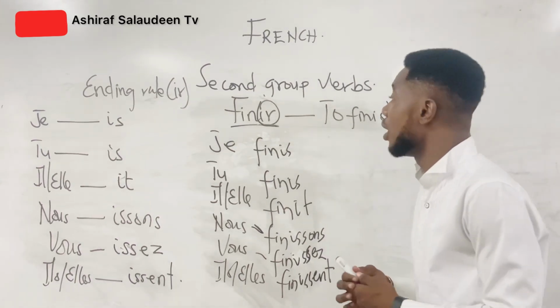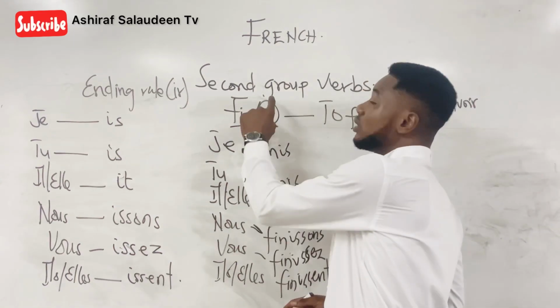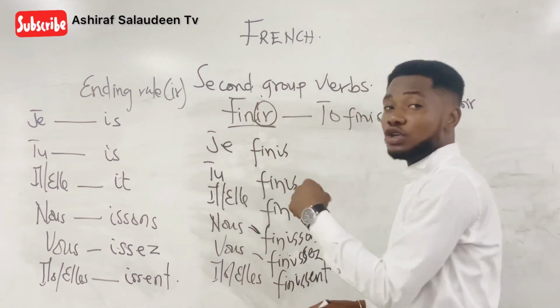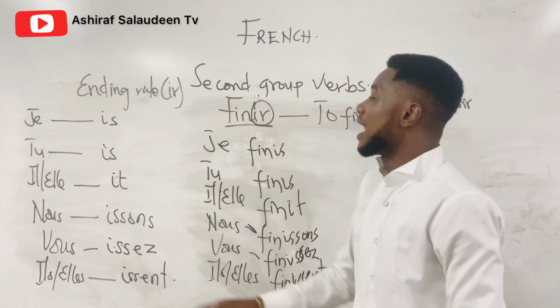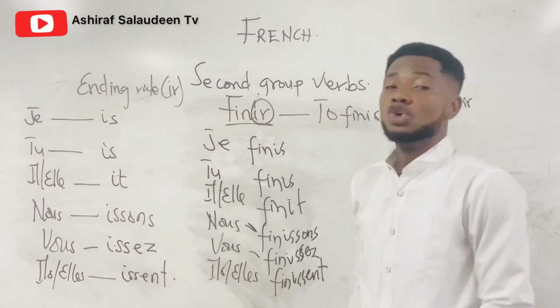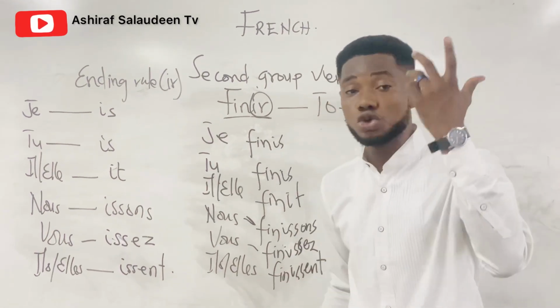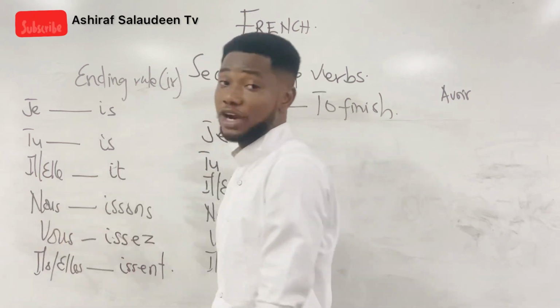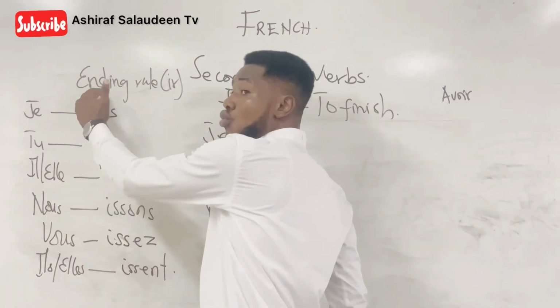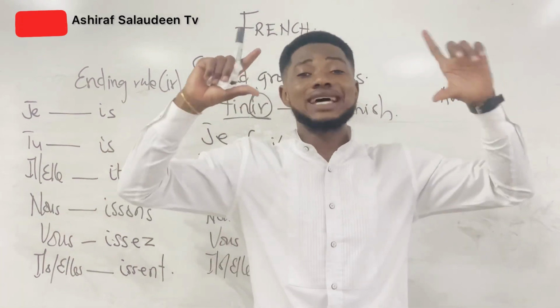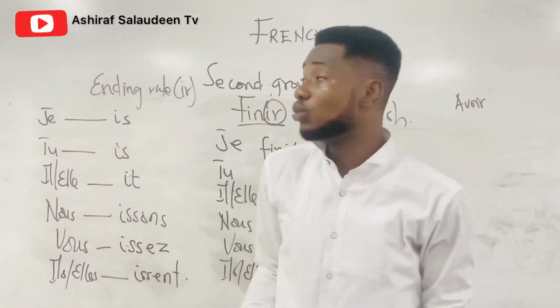an exceptional verb, you take the ending IR out, write the remaining for all the pronouns, and apply your end rule. So the only thing you are supposed to learn, as usual, is your personal pronouns in French, which are always the same, they never change. And the rule, depending on what type of group verb we are dealing with.